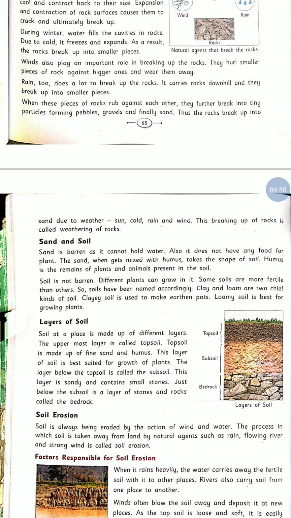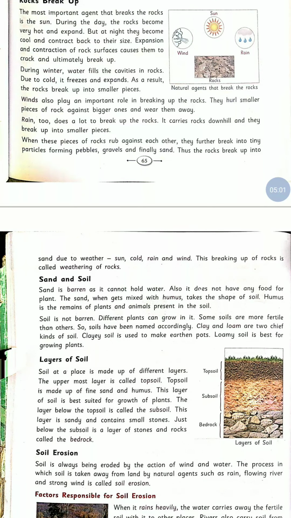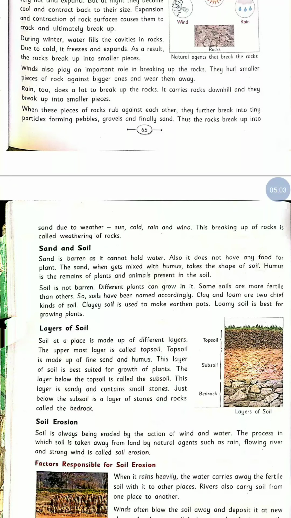We know that, my dear children, sand is barren. In sand we cannot grow any plant, and it is very poor in minerals. And when we mix humus in the sand, it takes the shape of soil, and humus is the remains of plants and animals present in the soil.